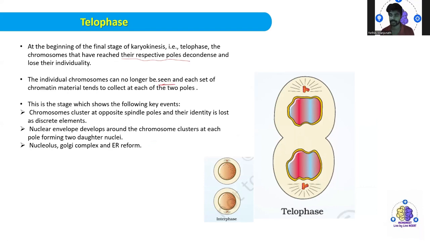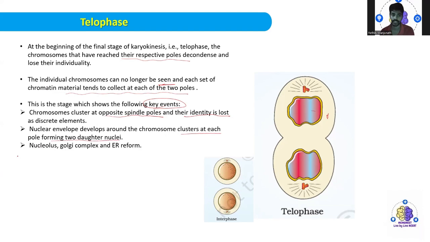That means, the way you have been seeing in the previous slide, you will not be able to see those chromosomes in a very clean way. Each set of the chromatin material tends to collect at each of the two poles. So this is the stage which shows the key events that you are going to observe in the telophase. Chromosomes cluster at the opposite spindle poles and their identity is lost as discrete elements. Then the nuclear envelope develops around the chromosome cluster at each pole, forming two daughter nuclei.